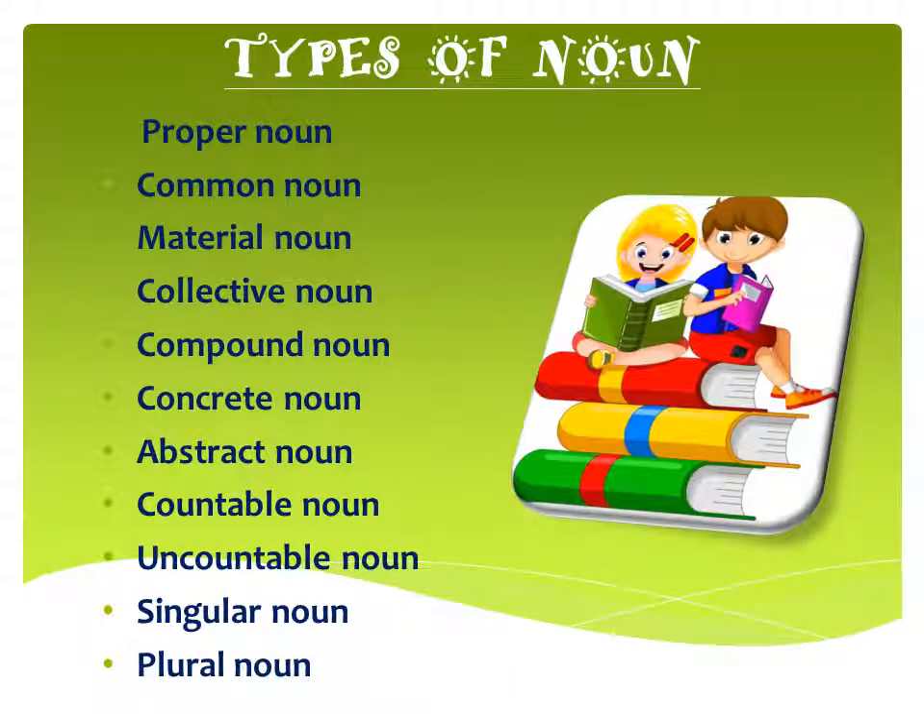Types of noun. Now besides proper and common noun, there are more types of noun. Material noun, collective noun, compound noun, concrete noun, abstract noun, countable noun, uncountable noun, singular noun and plural noun. Now we are going to study each type of noun in a detailed manner.